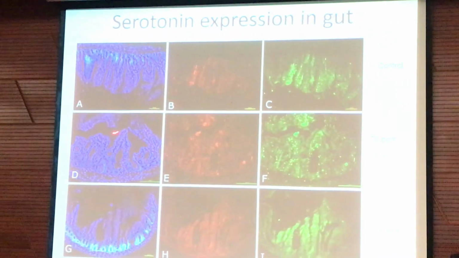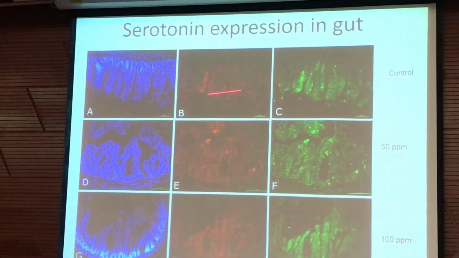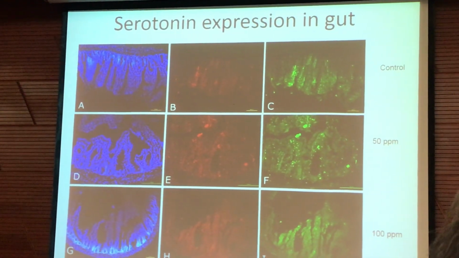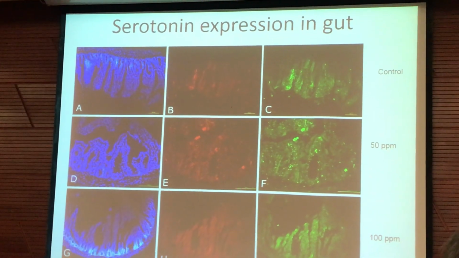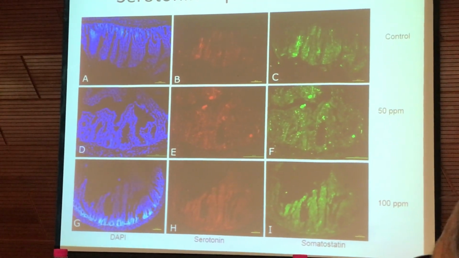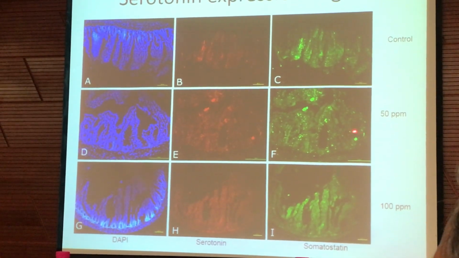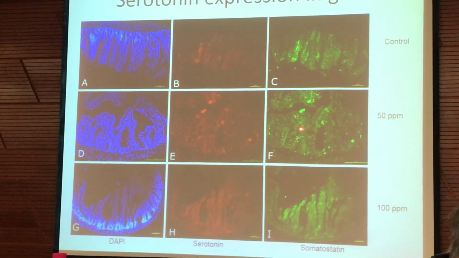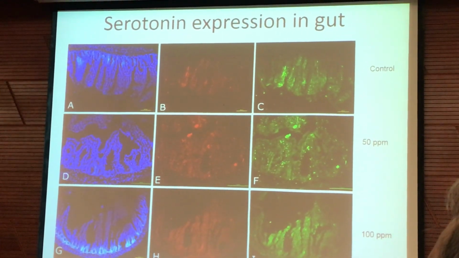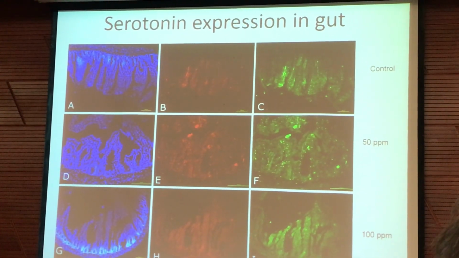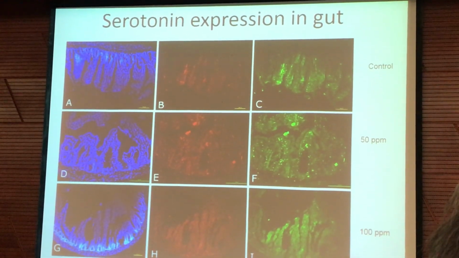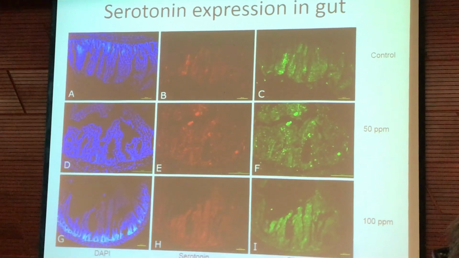We have seen that there is a marked change. The first panel is control, the second panel is 50 ppm and the third 100 ppm. This is DAPI, serotonin and somatostatin, one of the hormones influenced and modulated by serotonin. Here we can see a marked increase in the serotonin activity, which influences gut motility, while at 100 ppm there is toxicity and the enterochromaffin cells are not able to synthesize that much serotonin, and there is a markedly reduced concentration.